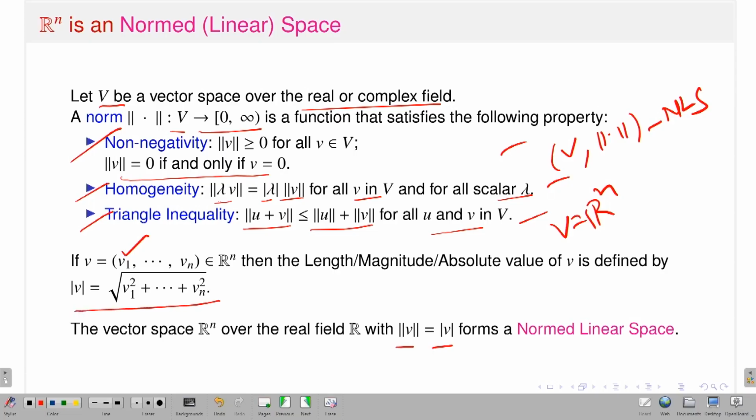It is nothing but the square root of v1 squared plus v2 squared up to vn squared. So given a vector, I am giving the notion of norm, which is the length or magnitude of v. Then one can easily check that with respect to that norm, Rn becomes a normed linear space.